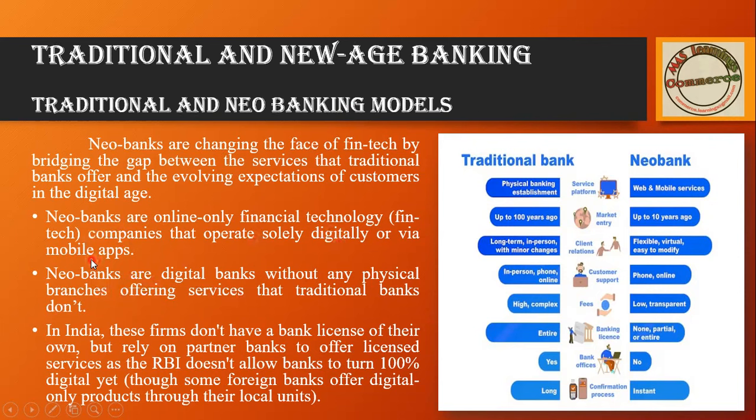You have to use the app. In India, these banks do not have a bank license of their own, but rely on a partner firm. If the partner firm has a license, then with their help they will operate in India.